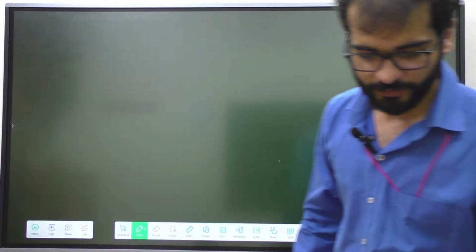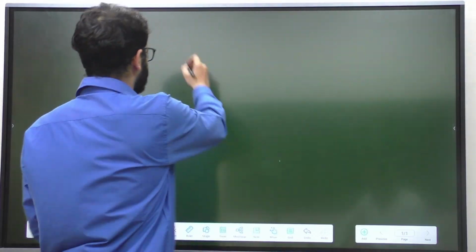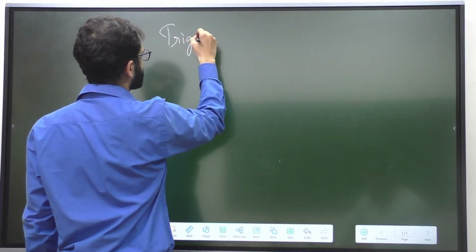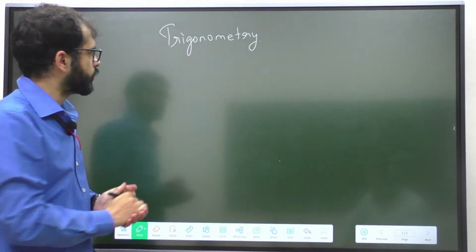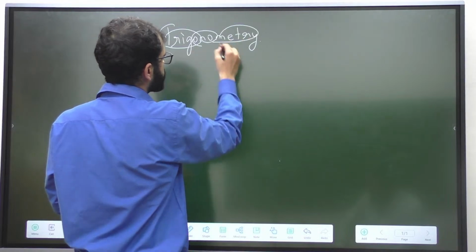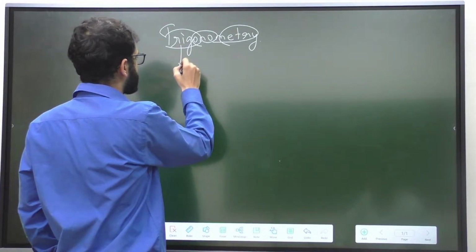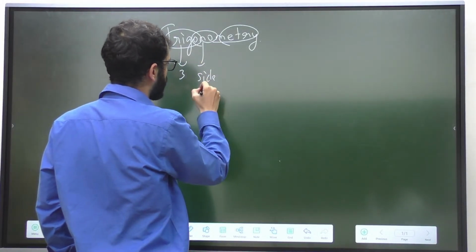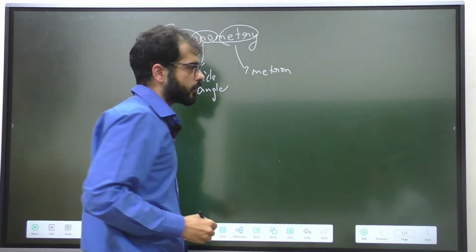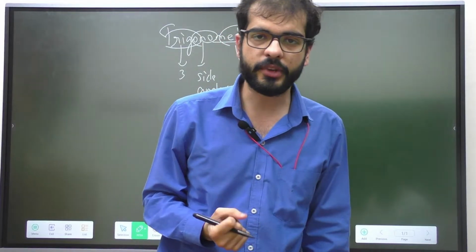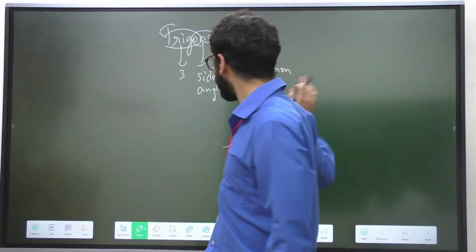Hi, today we'll be beginning with a new topic, that is trigonometry. So let's try to understand the word trigonometry. From where does the word arise? The word trigonometry comes from three parts: trigo, ono and metron. Trigo means three, ono can mean side or an angle, and metry comes from the word metron. So the measurement of three-sided figures or figures with three angles, the study of such figures is known as trigonometry.